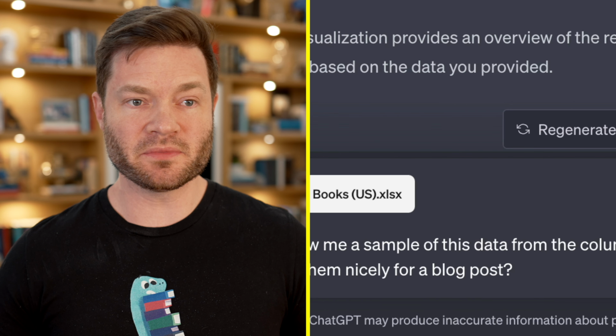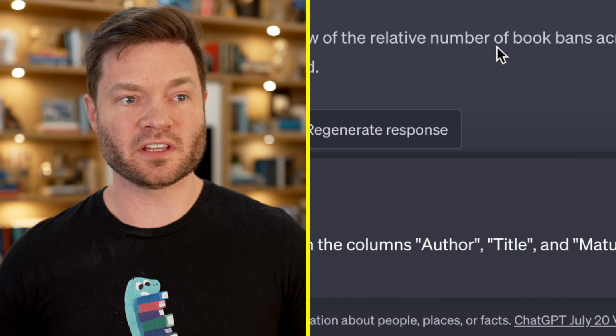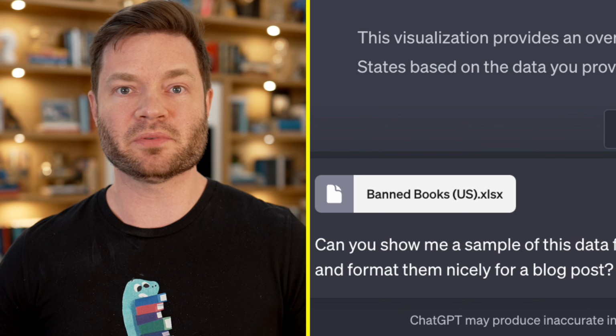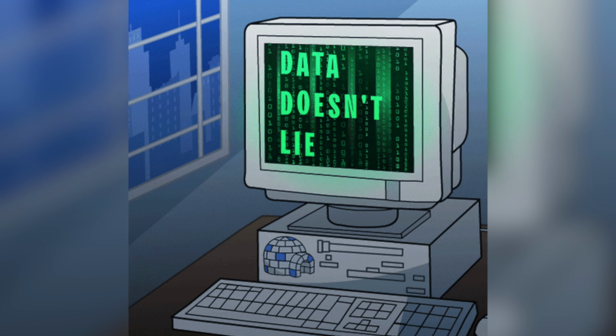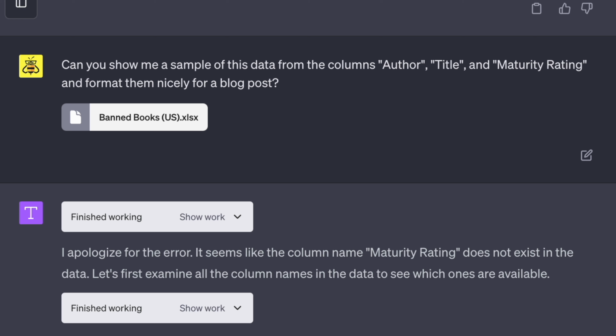So we should be able to mimic that easy. Can you show me a sample of this data from the columns title, author, maturity rating, and format them nicely for a blog post? I got a feeling this will be no sweat. I can even imagine the Python that you would write. It'd be pretty simple. Okay, now I do know that the maturity rating is formatted with the underscore and in lowercase, but I think it should figure that out.